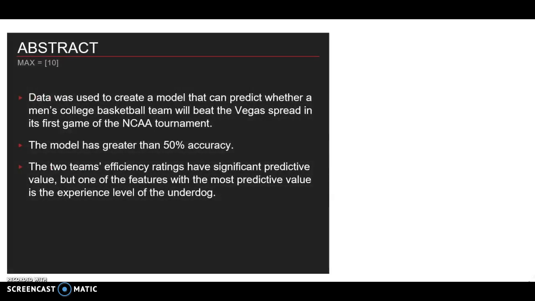Abstract. For this project, data, including experience and efficiency data for each team, was used to create a model that could predict whether a men's college basketball team would beat the Vegas spread in its first game of the NCAA tournament. The model created had greater than 50% accuracy. The two teams' efficiency ratings had significant predictive value, but one feature with the most predictive value was the experience level of the underdog.